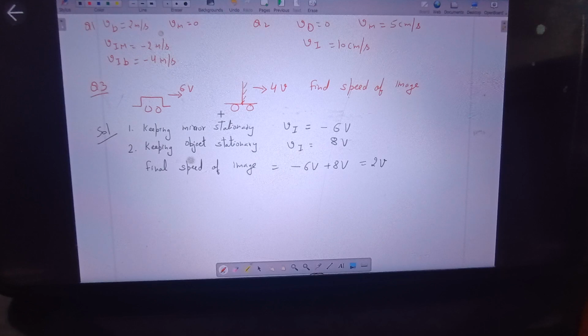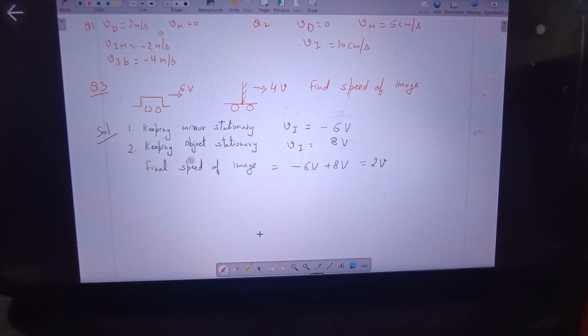Any doubt? Yes, what's the doubt, Peter? Ma'am, can we take the relative speeds? No, we can't take the relative speed. Why? Because the change in the speed of the image due to the motion of the object and the mirror is not happening in the same direction, and the magnitude of the change is also different. In case of motion of the object, the magnitude of the speed of the image remains the same, whereas in the case of motion of the mirror, the speed becomes double. So that's the reason we can't find the relative speed.